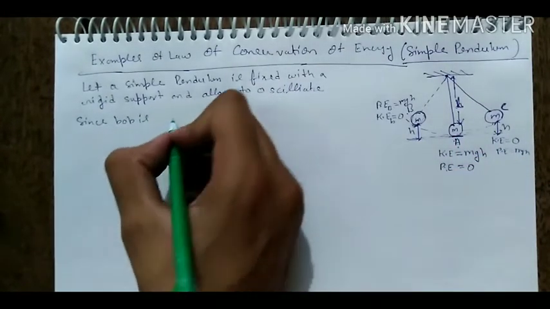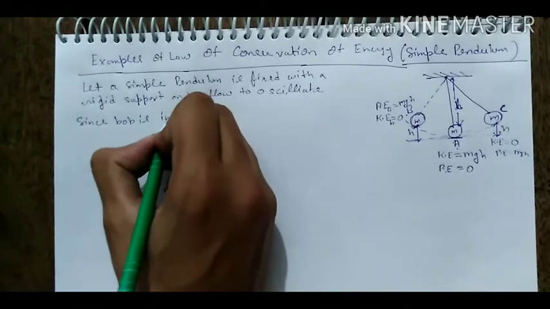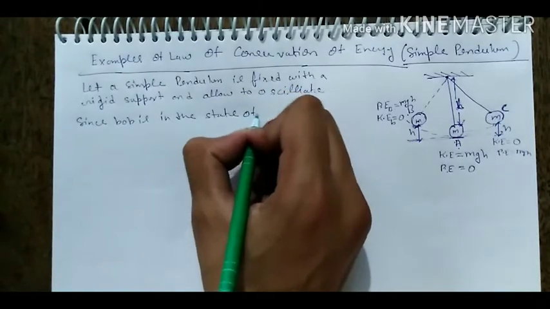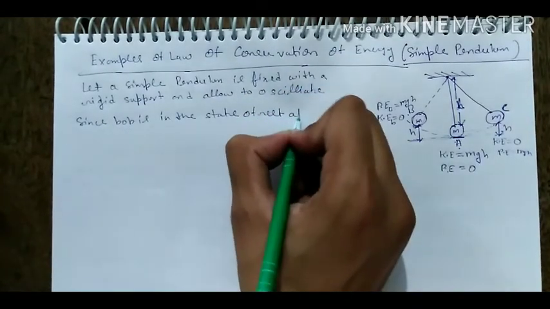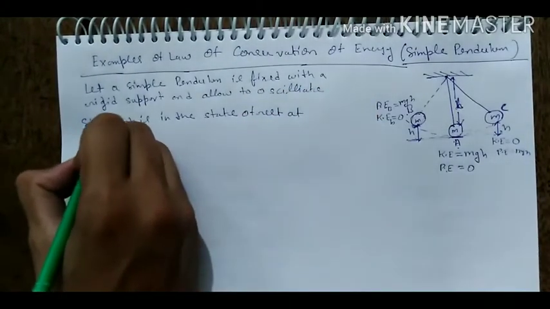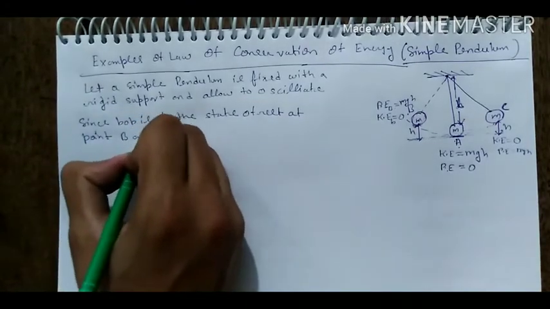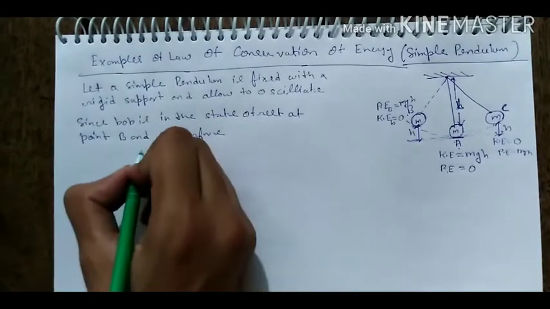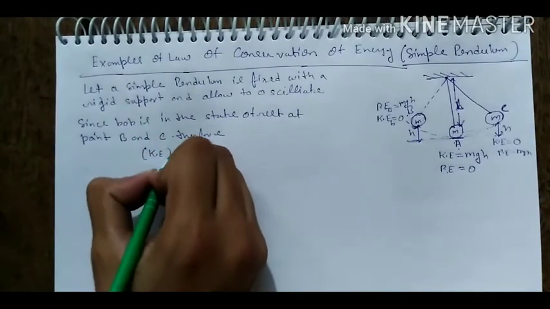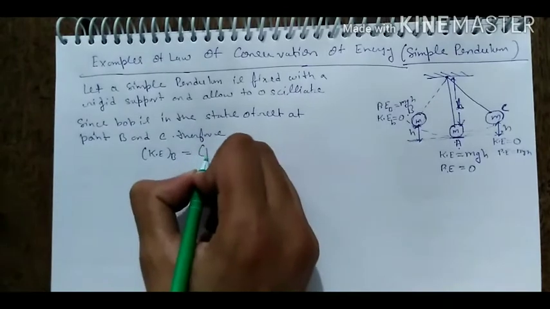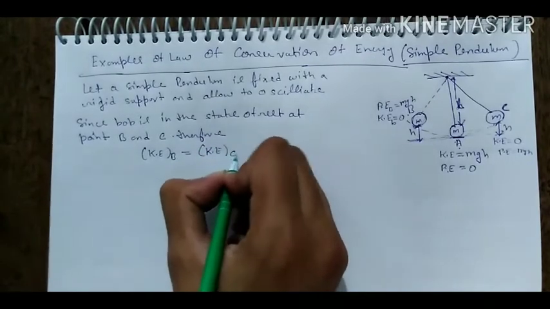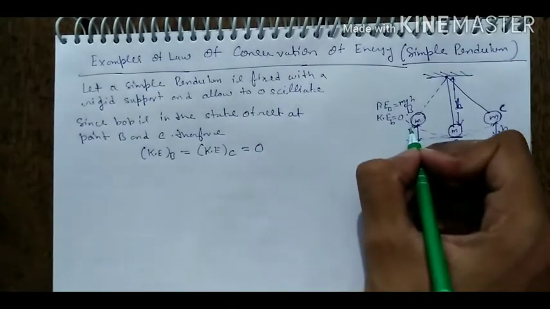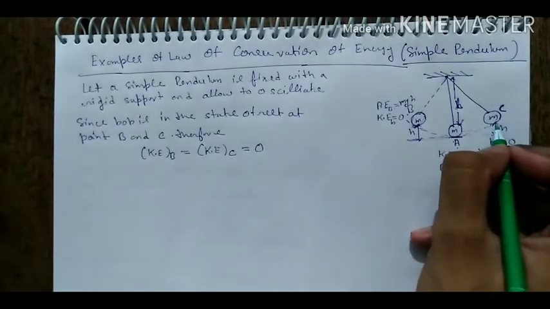Since the bob is in the state of rest at points B and C, the kinetic energy at point B equals the kinetic energy at point C, which equals 0, because there is no velocity.